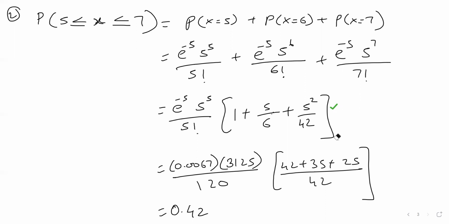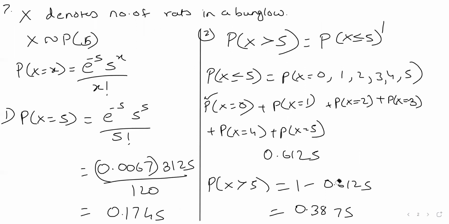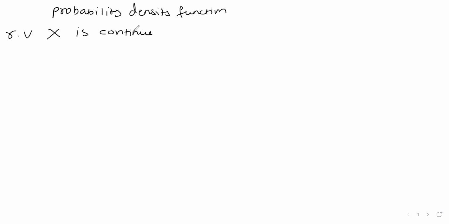This probability density function is basically formed only when x, that is the random variable x, is continuous. So when random variable x is continuous, we get the probability density function, also called PDF. Now if the random variable x is continuous, it means x assumes all the values between a and b.